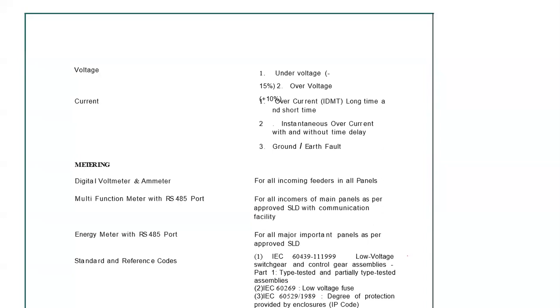All the data are available in one single meter. So in the incomer, it is preferred to have a multifunction meter. This RS485 port is basically for communication with BMS. It's a two-port communication. All the data which is available in the multifunction meter can be brought to the BMS master controller and can be seen sitting in the control room.